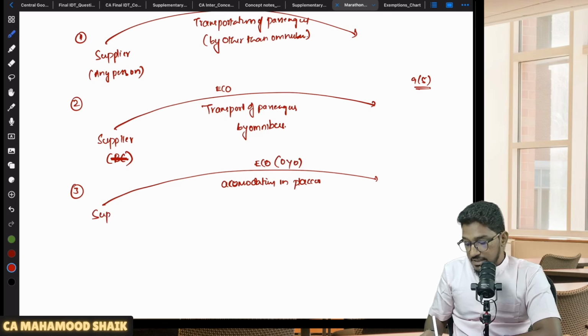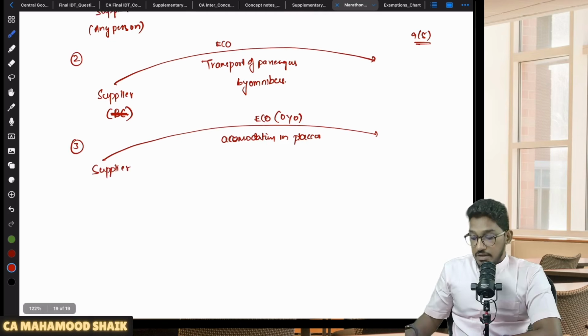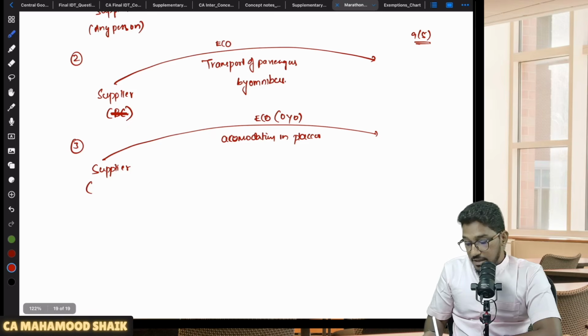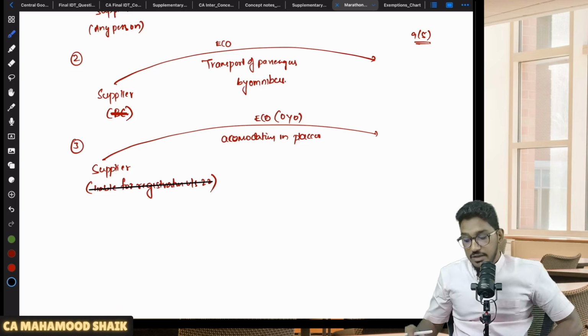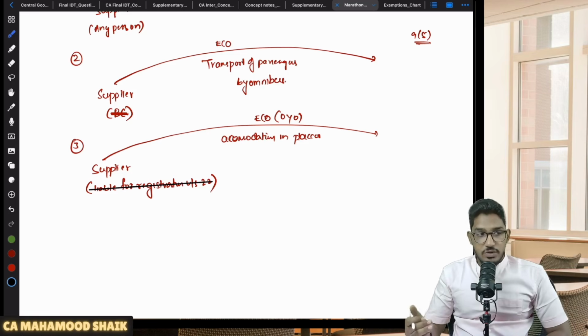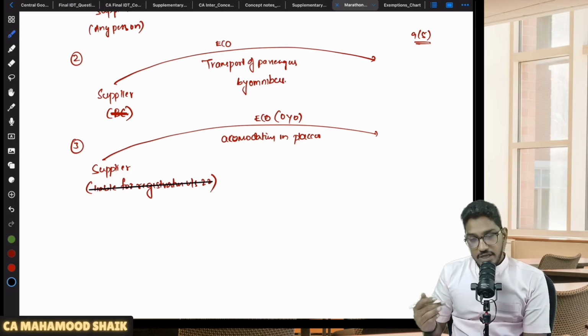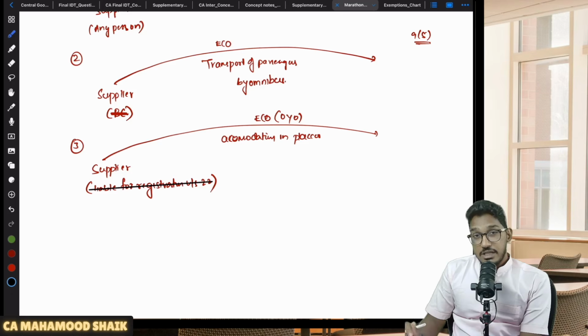And if any supplier is providing the services by way of accommodation in places, and the supplier is not liable for registration, the supplier should not be liable for registration under section 22 subsection 1, then in that case 9 subsection 5 will become applicable. Which means if that hotel owner is already liable for registration, if they have already been registered and they are listing themselves on OYO through the e-commerce operator and providing accommodation services, then 9 subsection 5 will not become applicable.